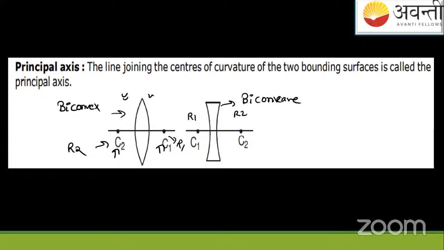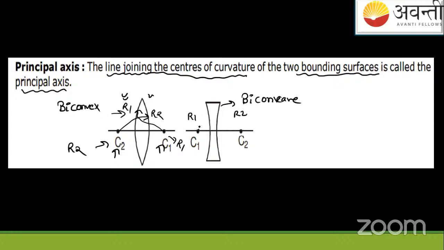So we say the line joining the centers of curvature of two bounding surfaces is called the principal axis. Two bounding surfaces means, look, if this is C2, C2 will be the center of this, with radius of curvature R2. C1 will be the center of this, with radius of curvature R1.